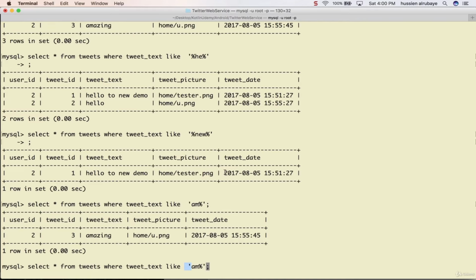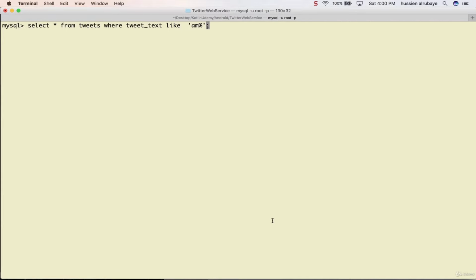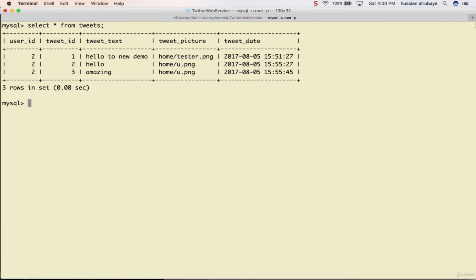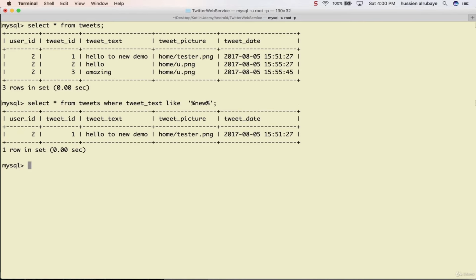This is for the general case, but maybe I want to see only tweets for a specific person who I follow. Wait a second, let me show you the three cases. First of all, if I just say select star from tweet, it will show me all the tweets. Is that right? Good. What if I say select star from tweet where tweet has the word new inside it? So it starts with any character and has new inside it. This searches for a specific one.